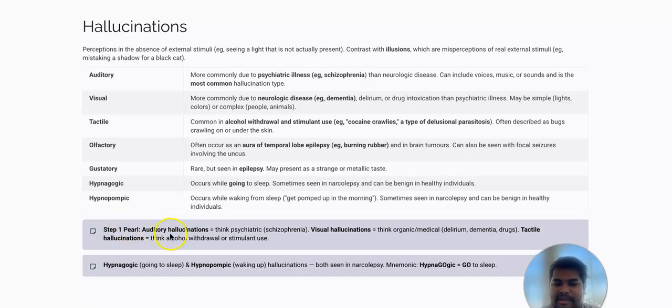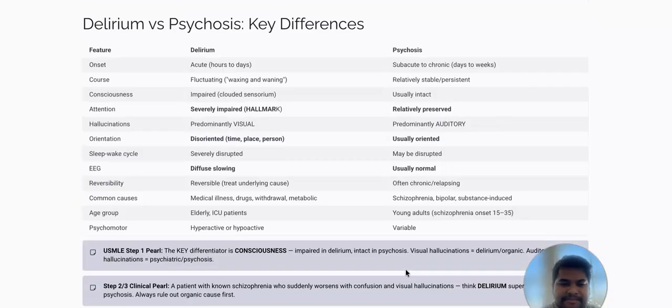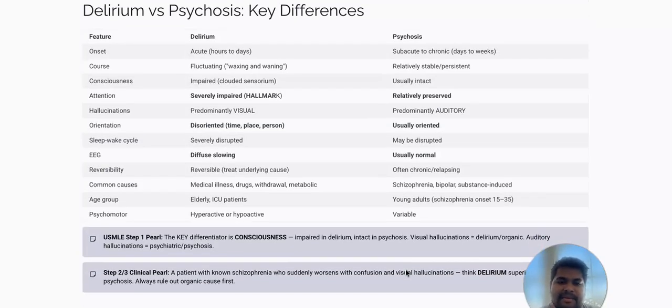So, step 1 in the questions, you have to understand that auditory hallucinations, think psychiatric disease. Visual hallucinations, think about delirium, dementia, and drugs. Tactile hallucinations, think about alcohol withdrawal and stimulant use like cocaine use. Hypnagogic and hypnopompic hallucinations are seen in narcolepsy. Now let's differentiate between delirium versus psychosis.